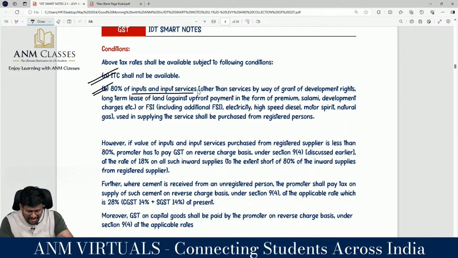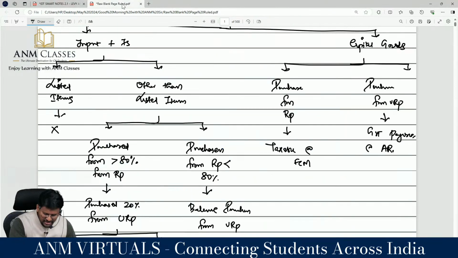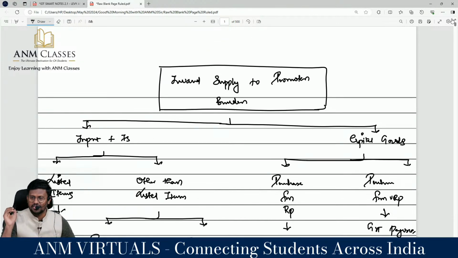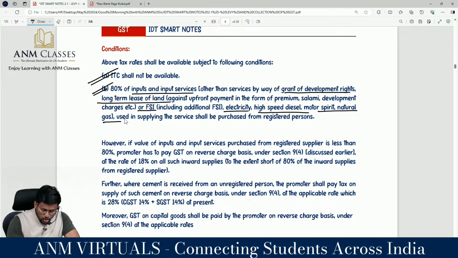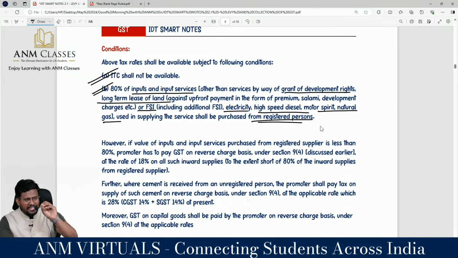In this list, they have mentioned only input and input services, nobody else. That is why in the chart we divided it into two: input and input services, and capital goods. For capital goods, there is no 80% condition. For input and input services, the condition is 80%. So 80% of what and what? These are listed items, other than service by way of grant of development rights, long-term lease of land, FSI, or electricity, high-speed diesel, motor spirit, natural gas used in supplying the service, shall be purchased from a registered person. So the condition is that 80% of other than listed items should be purchased from a registered person.